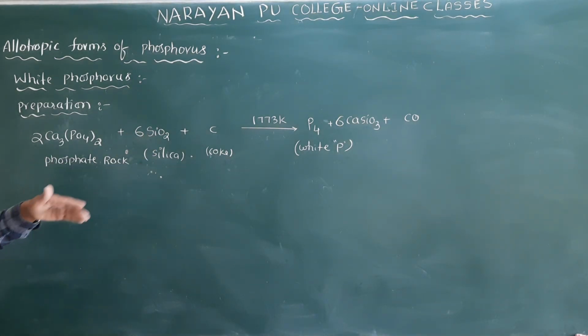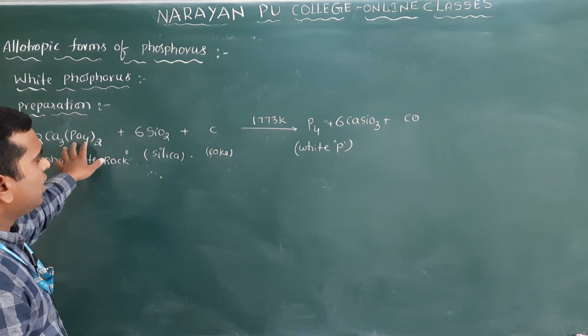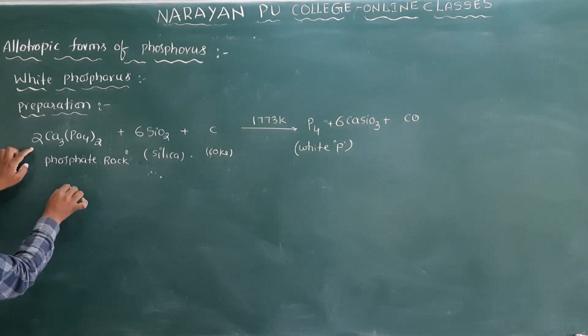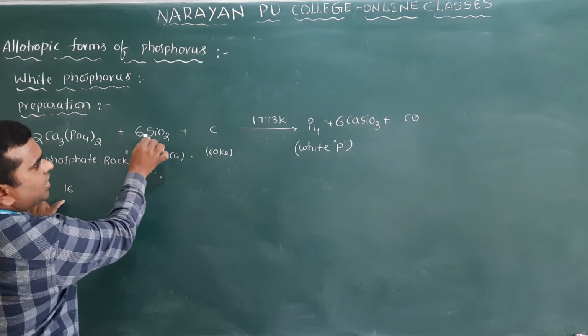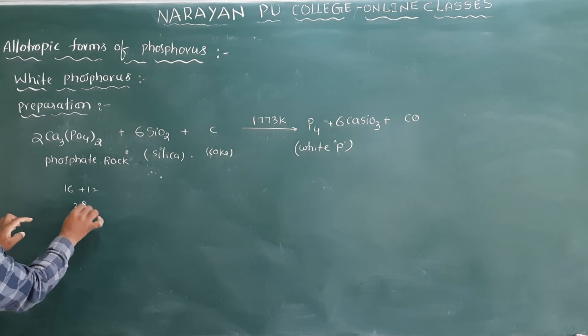Then you have to see how many oxygen atoms are present here. Once you have to check it. Here you see PO4. PO4 means how many oxygens are there? 4 into 2 is 8, 8 into 2 is 16, and here SiO2, 6 into 2 is 12. So total how many are there? 28.